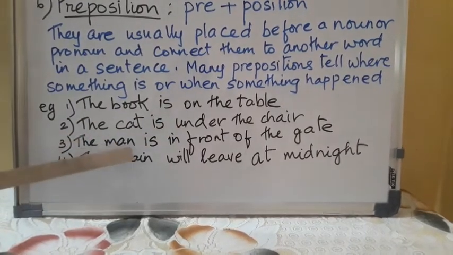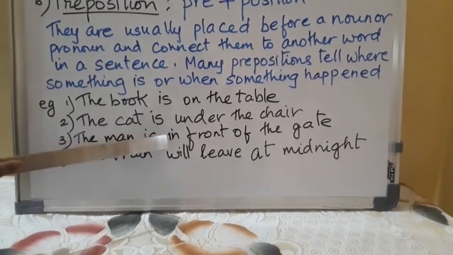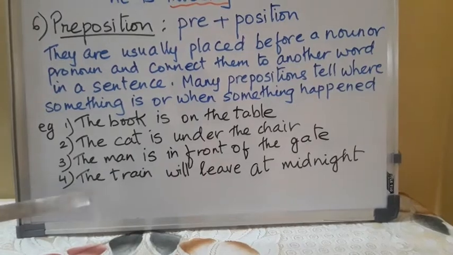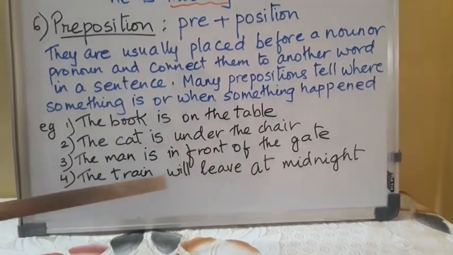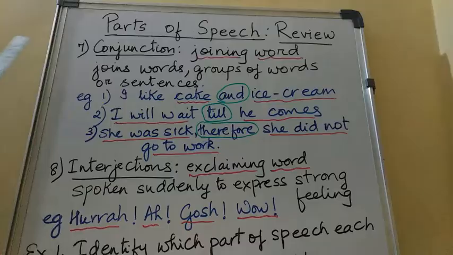The man is in front of the gate. Where is the man? In front of. So the preposition is in front of. The next example, the train will leave at midnight. When will the train leave? At. So the preposition is at.